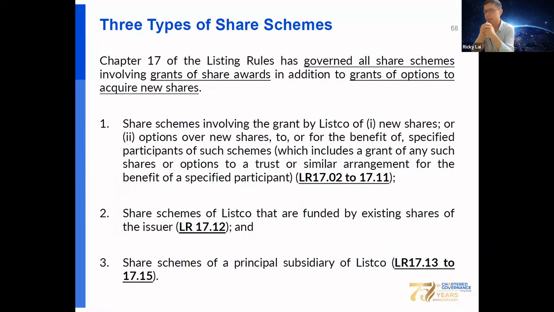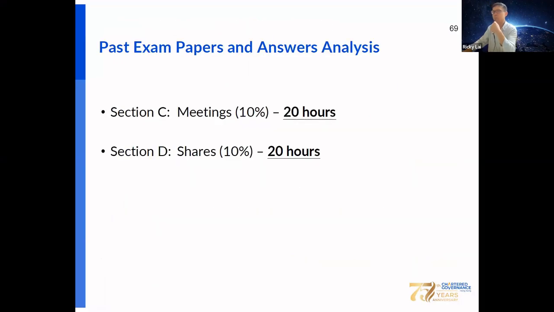Okay, finally, let's take a look at share schemes under Chapter 17 of the Listing Rules, which governs share option schemes and share award schemes. There are three types of share scheme. One is the share scheme involving the grant by the company of new shares or options over new shares for the benefit of the participants of the scheme. The second is the share scheme that is funded by existing shares of the company. The third one is the share scheme of a principal subsidiary of the listed company.